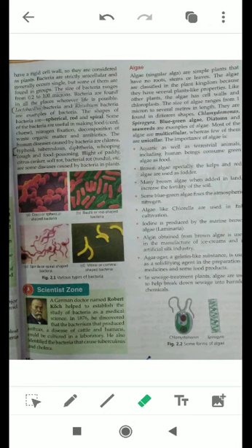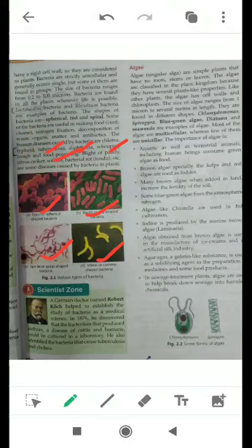They are found in many shapes. They can be spherical, rod-like, spiral-like, or thread-like. So they are found in many shapes. They produce many types of diseases: tuberculosis, diphtheria, whooping cough, food poisoning, and many plant diseases also. So they are very harmful to us, right?